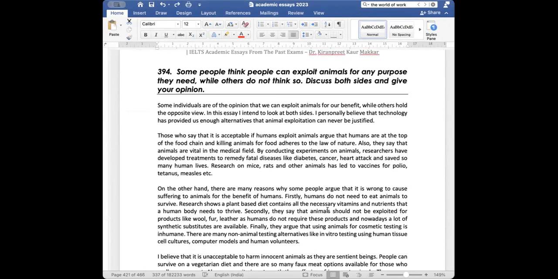Okay. Now this is another essay on animal exploitation, and animal essays are equally important for both the general and the academic students. Equally important. Some people think people can exploit animals for any purpose they need, while others do not think so. Discuss both sides and give your opinion.